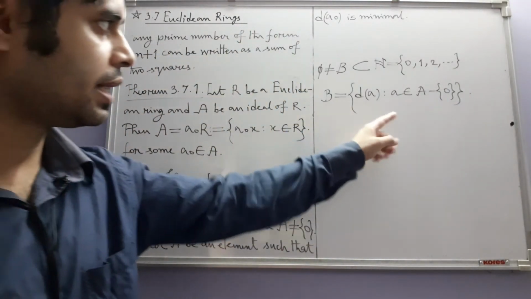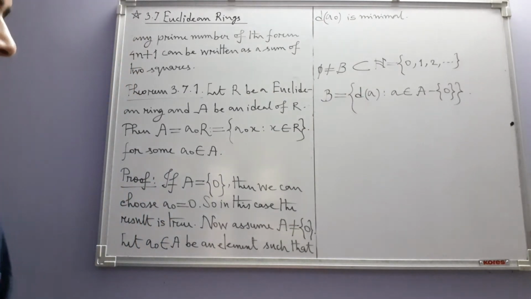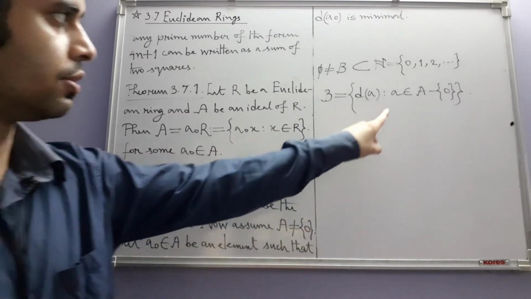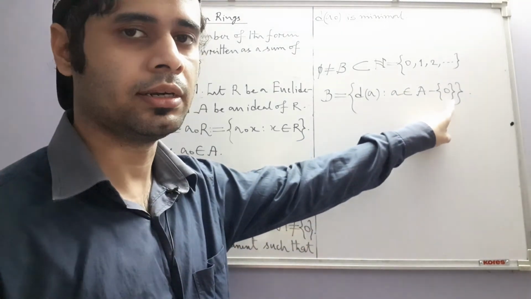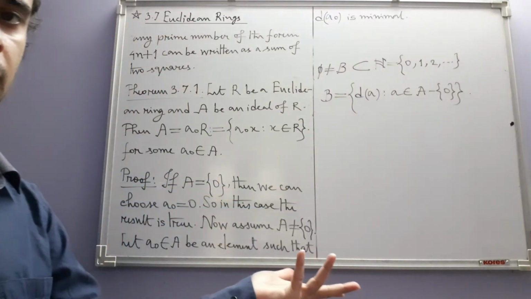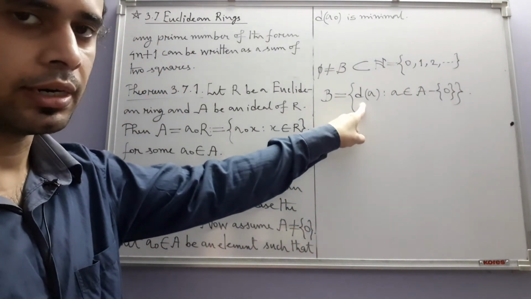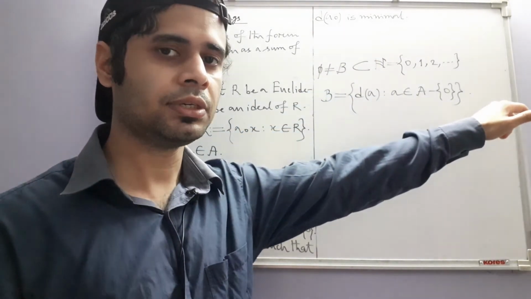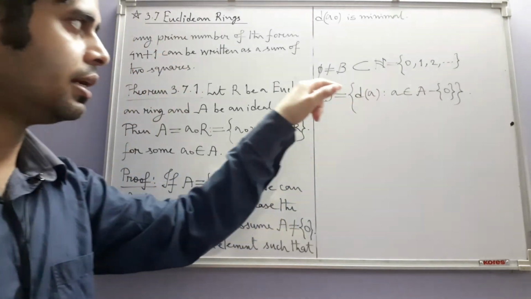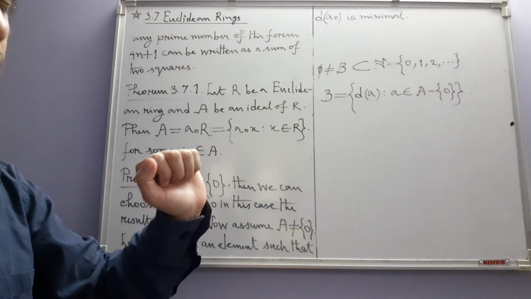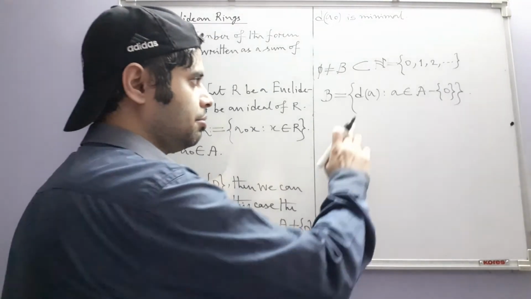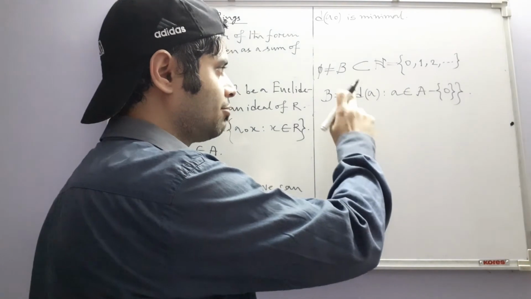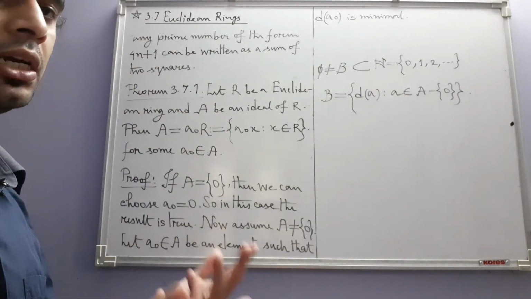Is this B a non-empty set? It is a non-empty set because according to our assumption, A is non-zero. So there is at least one a in this set whose D value is there, which is a non-negative integer. So this is a non-empty subset of the set of all non-negative integers. So there will be a minimum D value. That minimum, however, may be attained at several different a's. There may not be a unique a for which D of a is minimum. There may be many a's.